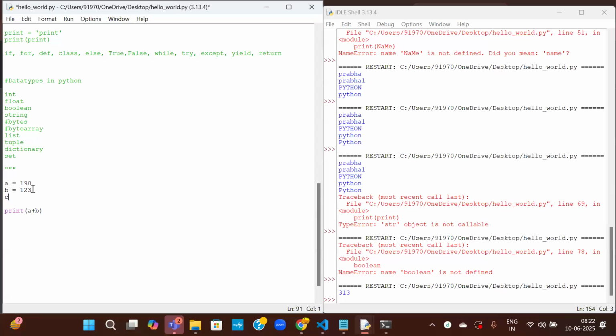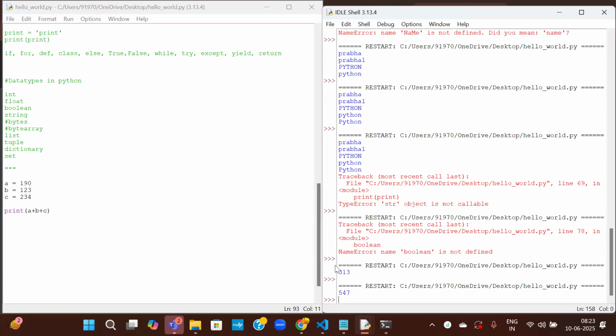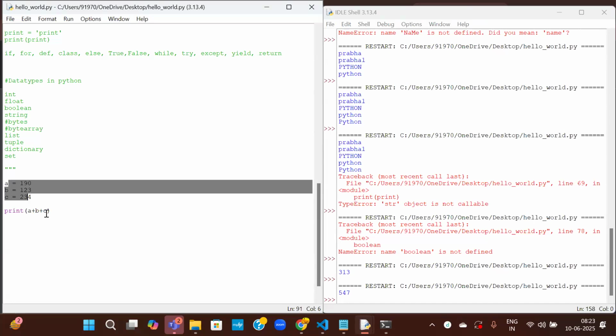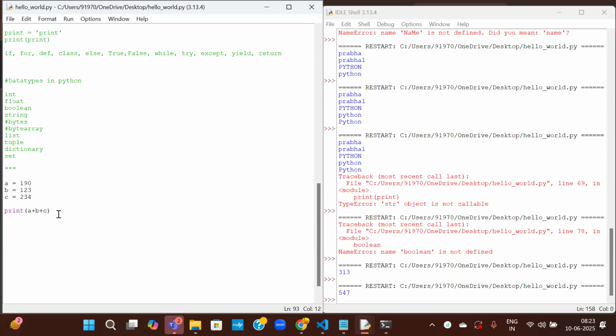You can do it with three numbers as well, the same process. A plus B plus C. So whatever you want to do, that is very simple. You can just write it in simple terminology, the variables you want, and then whatever operation you want to do, you can directly do it.